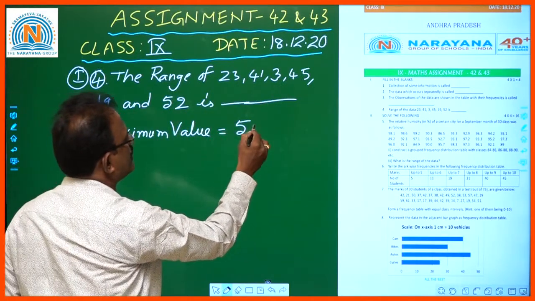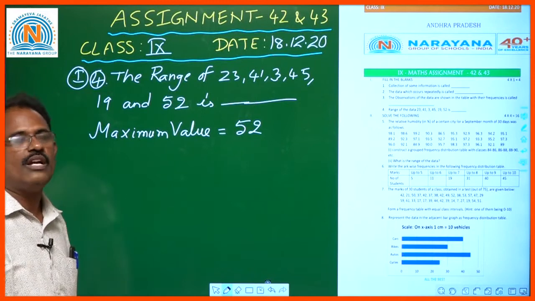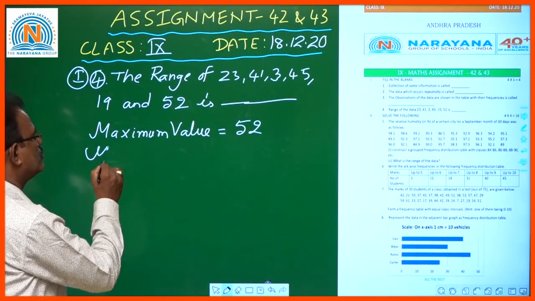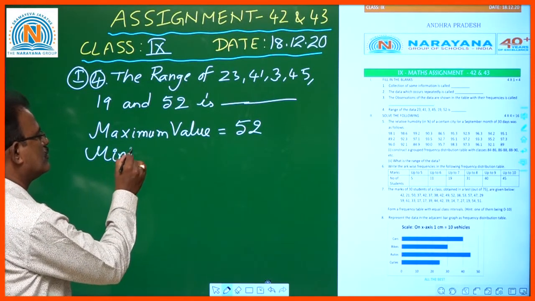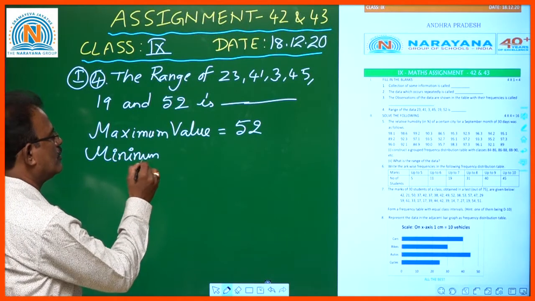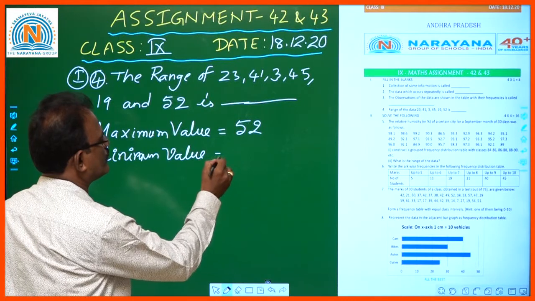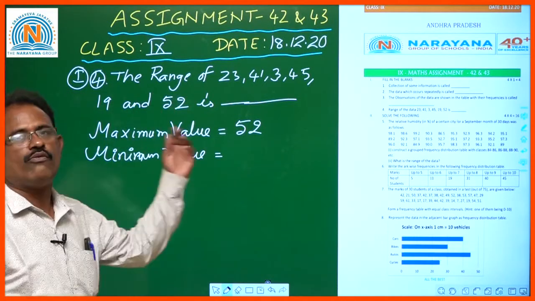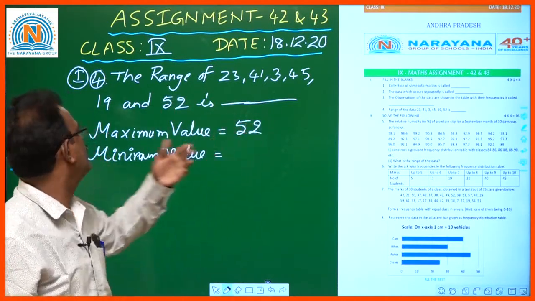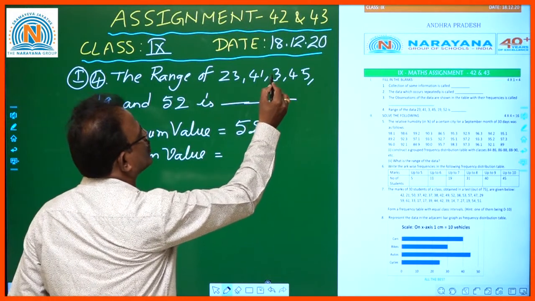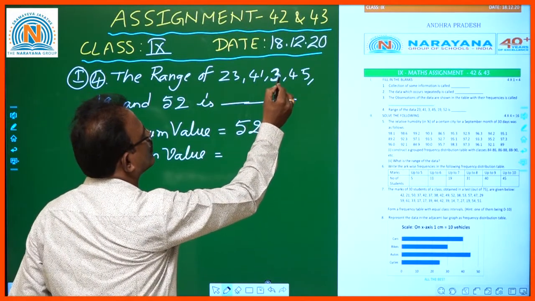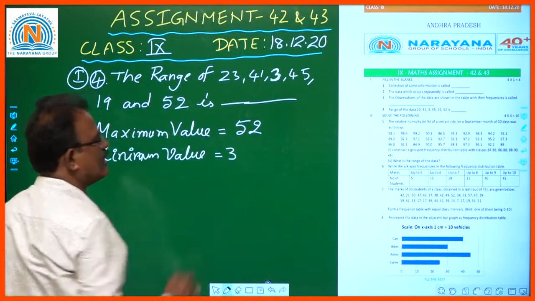The maximum value is 52. What is the minimum value? Among 23, 41, 3, 45, 19 and 52, 3 is the minimum value.